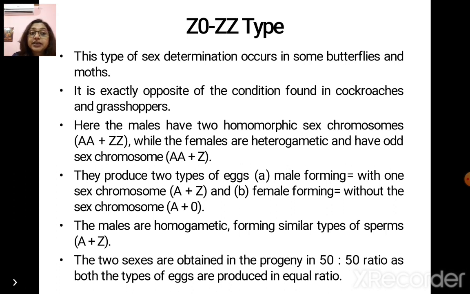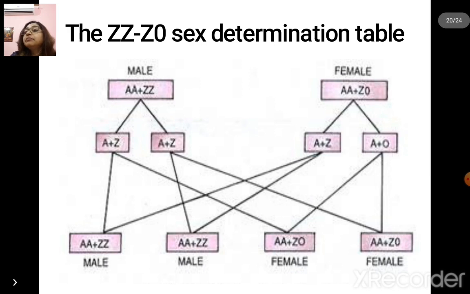Now look at your screen. You can see the male and the female gametes and fusion of the gametes giving rise to the male as well as female in a 50-50 ratio.